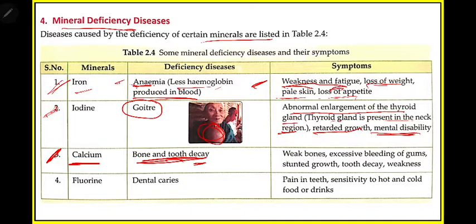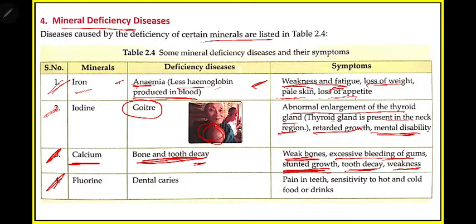The symptoms will be weak bones. We all know calcium means bones, so no calcium means weak bones. Then excessive bleeding of gums. From our teeth, the gums will bleed excessively. Then if there is no calcium, bone will not grow. That means your growth will not happen, so you will have stunted growth, that is short growth. Then tooth decay, ultimately your tooth will fall. Then body weakness will be there, because your bone will be weak, so ultimately you will become weak.